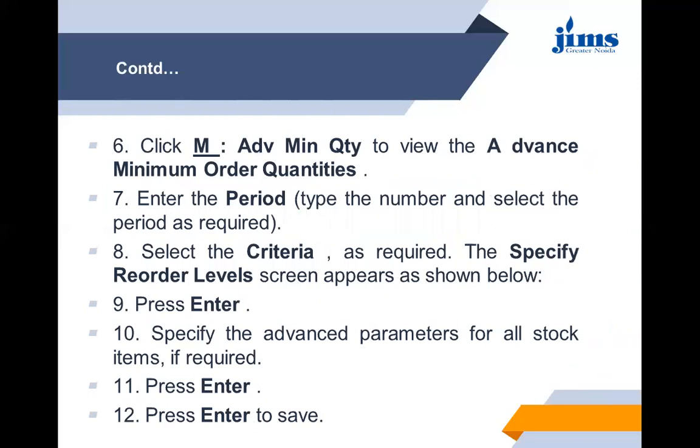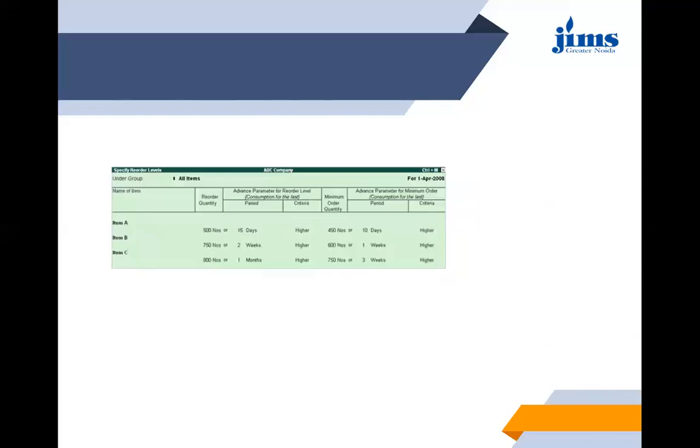Click M underscore, that is advanced minimum quantity, to view the advanced minimum order quantity. Enter the period, type the number and select the period as required. Select the criteria as required. Then the specify reorder level screen appears as it was shown. Press enter. Specify the advanced parameters for all stock items. If required, press enter and then save. So this is how the advanced minimum order quantity works. When advanced reorder level is applied, then the reorder quantity is seen, and when advanced minimum order quantity is maintained, then the minimum order quantity is seen.